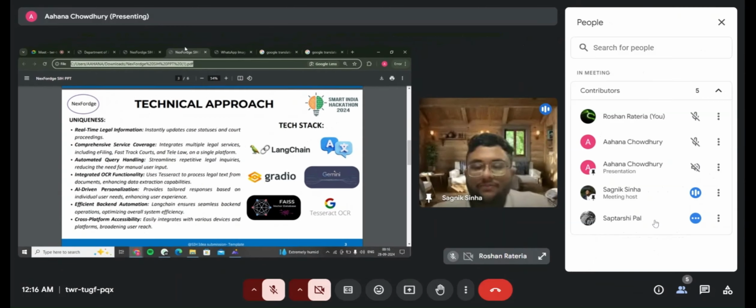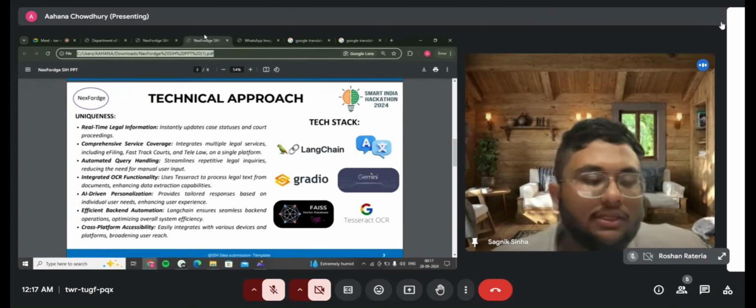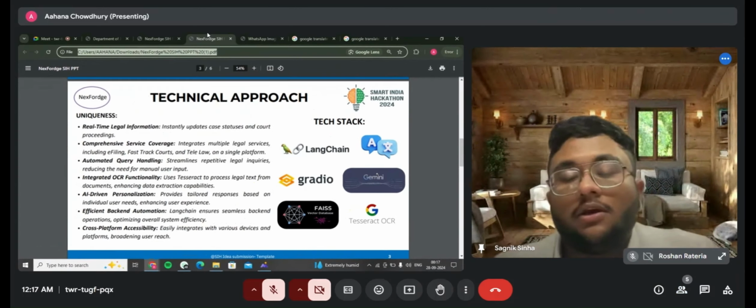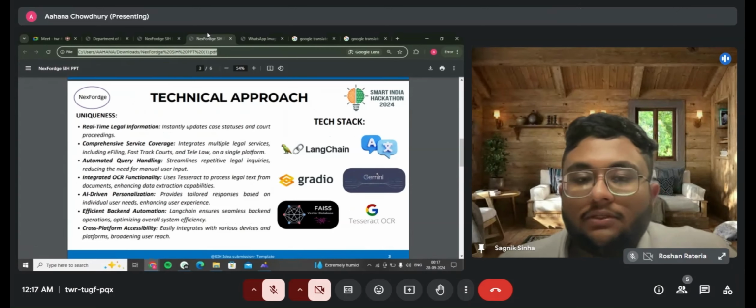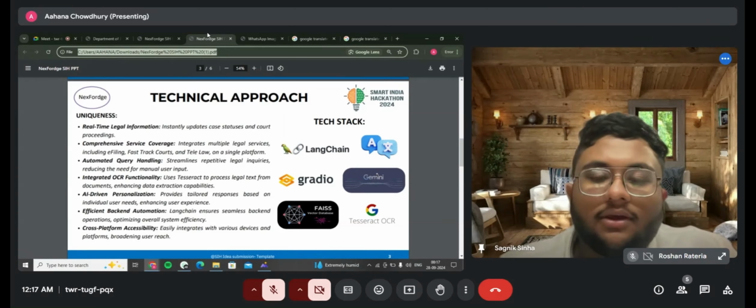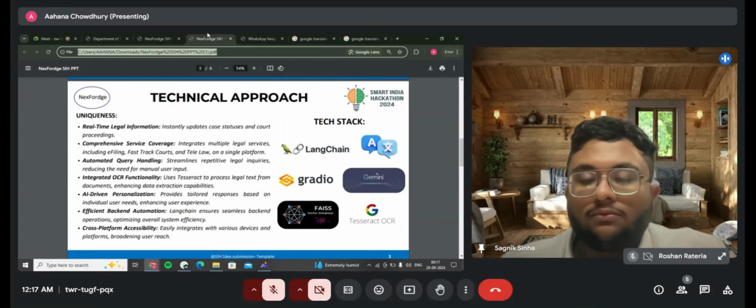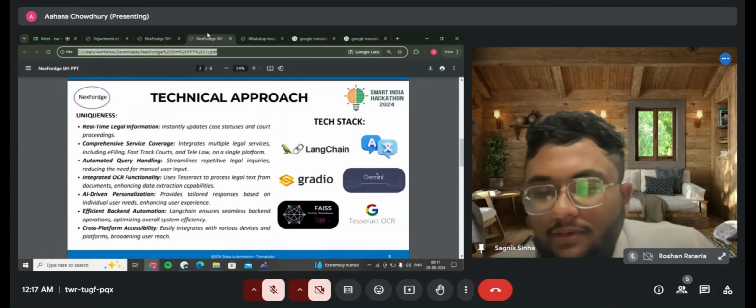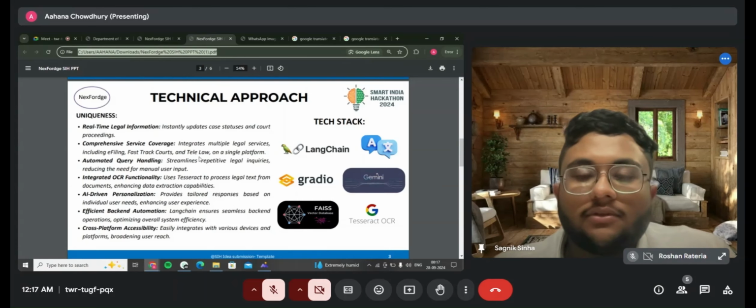So thank you, Saptarshi, for explaining the technical aspects. Our project is very simple, easy to use, and easily approachable. It's a great tool for all legal students, all citizens of India, legal practitioners, and students who are trying to pursue law as a career, to refer to and solve direct queries or answer any questions.